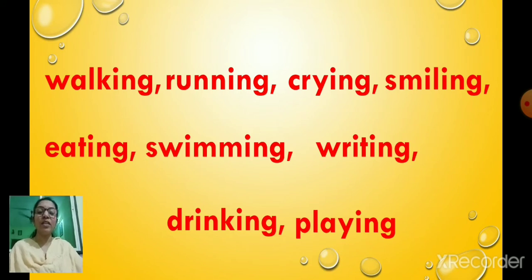Okay, so these are the action words or the doing words. So today we are going to learn to use the action words or the doing words in sentences by looking at the picture. Okay, so let us start, children.